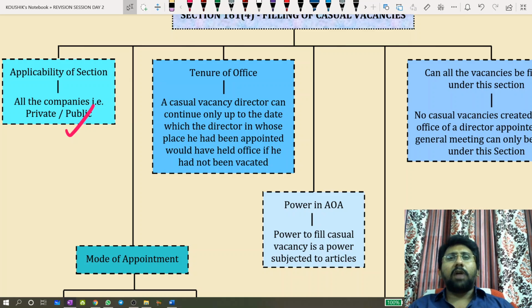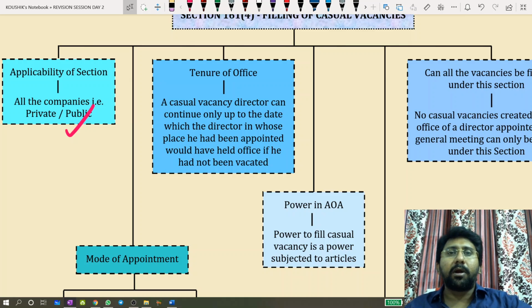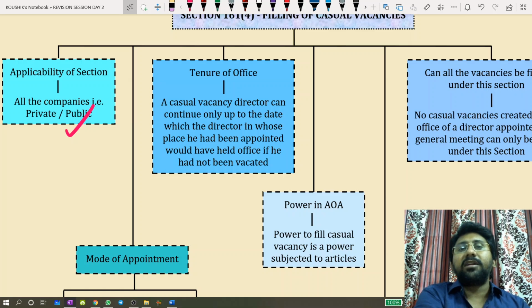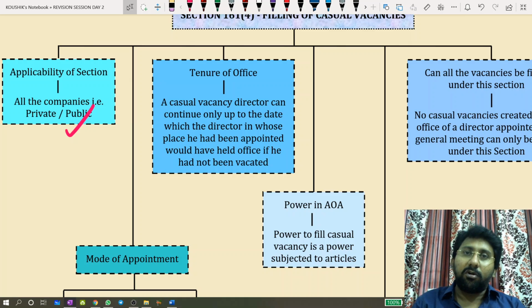Okay, so I'm a non-rotational director for 5 years. I have resigned and gone away at the end of the first year. Then the casual vacancy director whom you appoint can continue for the remaining 4 years. If you appoint him 6 months after the vacation, he will continue for 3 years and 6 months. Am I clear or not? If the original is non-rotational, how can you make the alternate casual vacancy a rotational director? Not possible. So always fix in mind: a casual vacancy director is a non-rotational director.